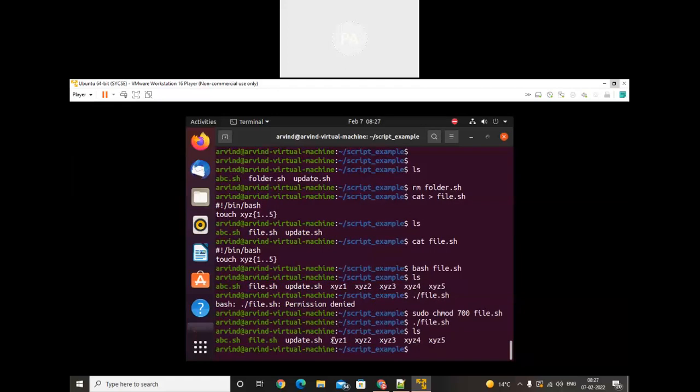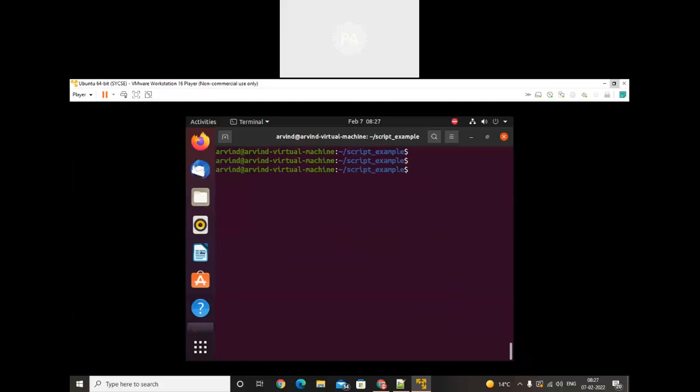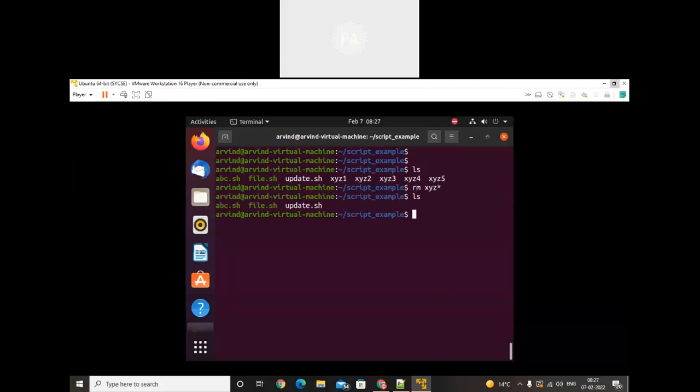Check out. See, we already have files and folders. That's why this information is not created. We already had files and folders, because of that these were not created. But the script is executed. Okay, so we can create the script like that. Now this is about what? Interactive script. I directly ran rm xyz for all the xyz files, which means whatever comes after that will be deleted.